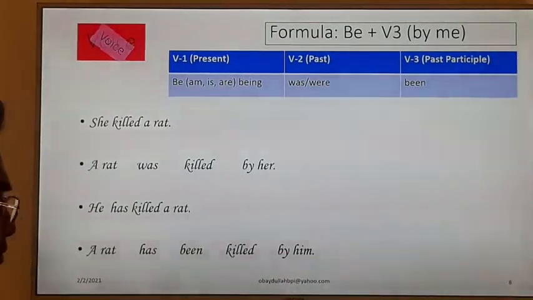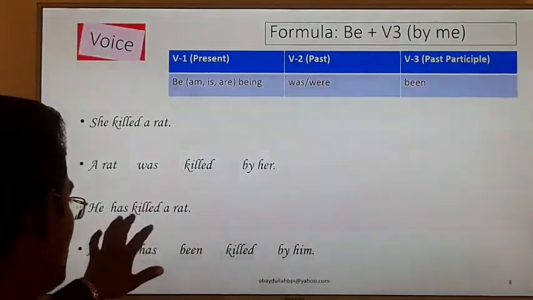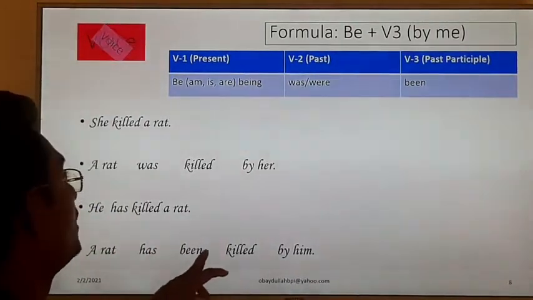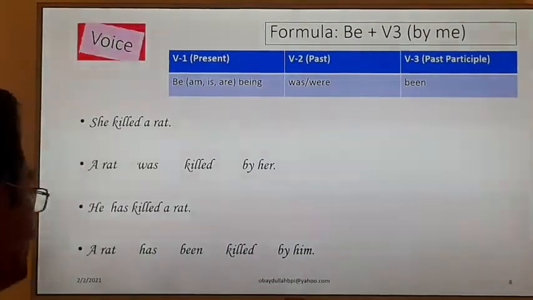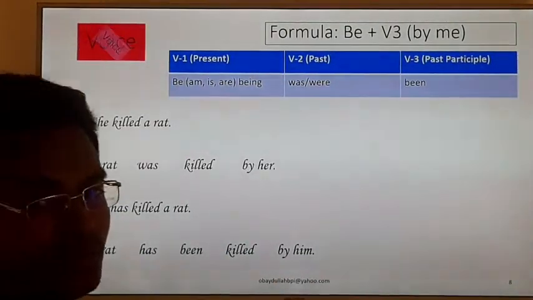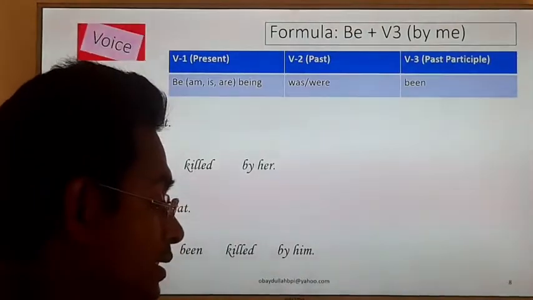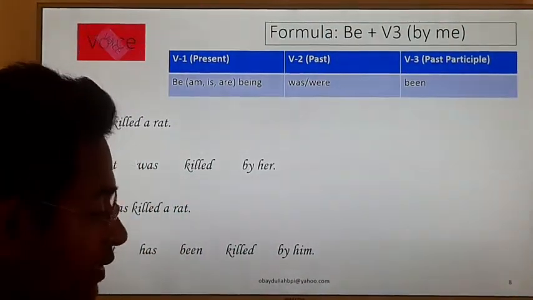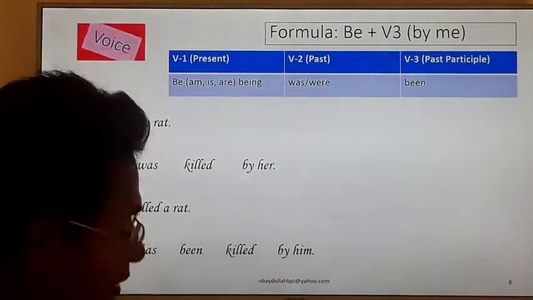This way if you get a single verb, we have to take another extra verb from the be family. Okay, this way we have to change the active sentence into a passive sentence. Dear learners, if you face any problem, you can ask me. I will try to solve the problem. Okay, next.